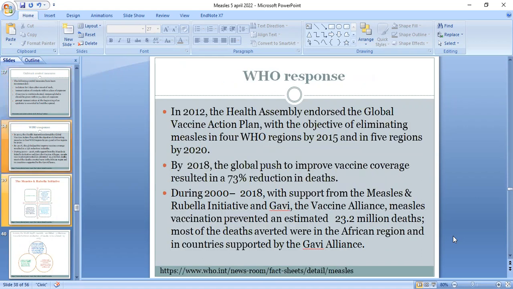Now the WHO response. In 2012, the Health Assembly endorsed the Global Vaccine Action Plan with the objective of eliminating measles in 4 WHO regions by 2015 and in 5 regions by 2020. By 2018, the global push to improve vaccine coverage resulted in 73% reduction in deaths during 2002 to 2018. With support from the Measles and Rubella Initiative and Gavi, the Vaccine Alliance, measles vaccination prevented an estimated 23.2 million deaths. Most of the deaths averted were in African region and in countries supported by the Gavi Alliance.